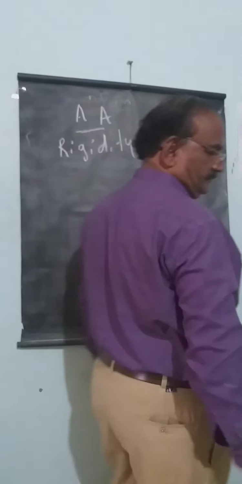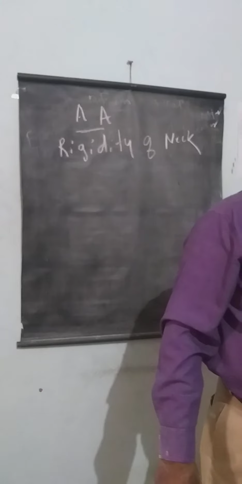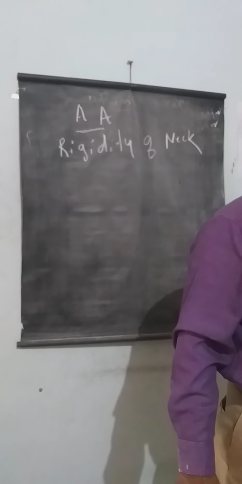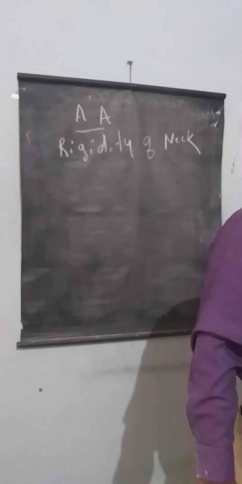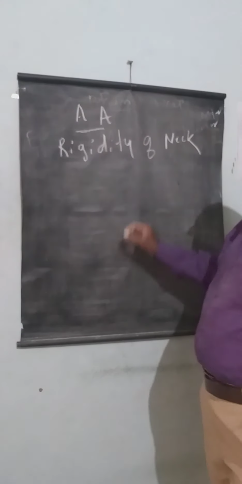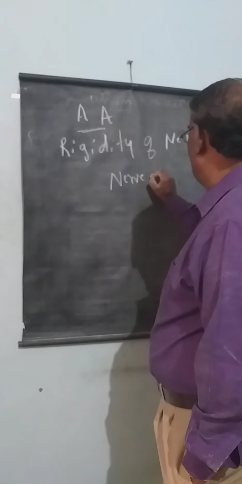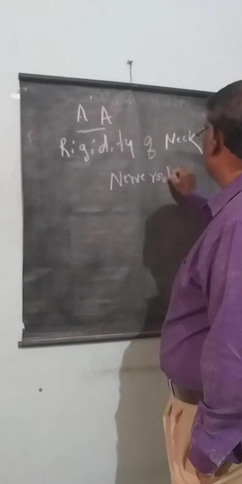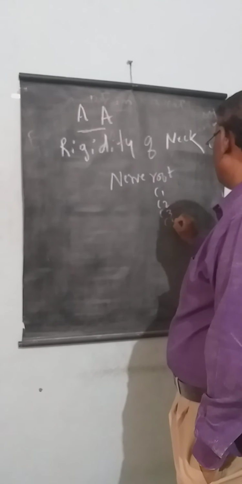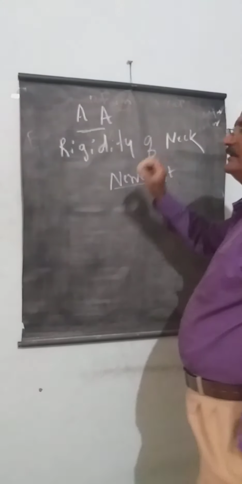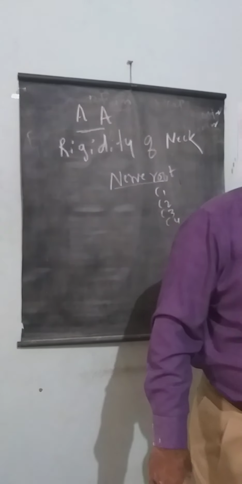Rigidity of the neck is due to meningitis, caused by spasm of the extensor muscles due to irritation of the nerve roots. The nerve roots may be C1, C2, C3 or C4. Rigidity of the neck occurs in meningitis or in tetanus.